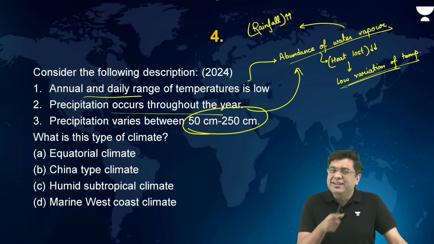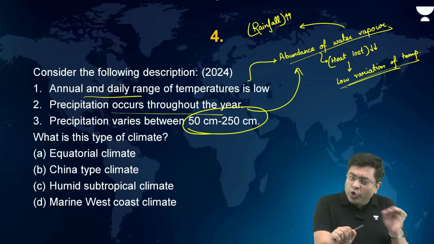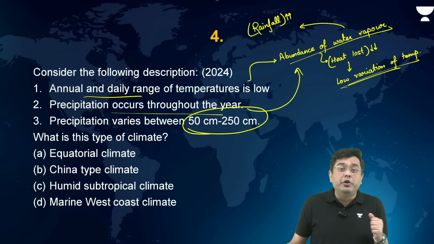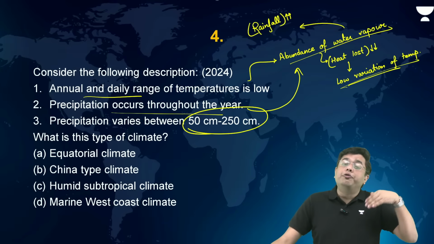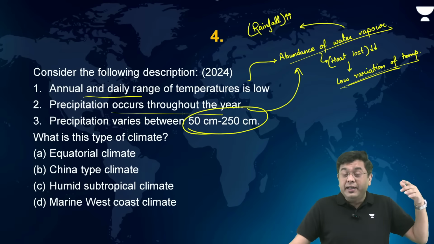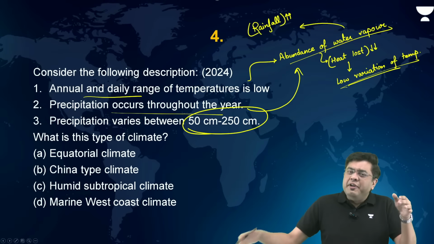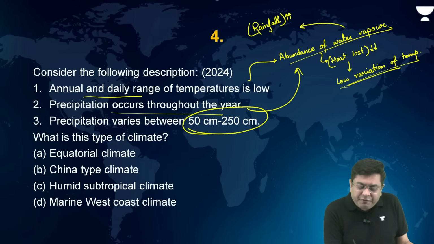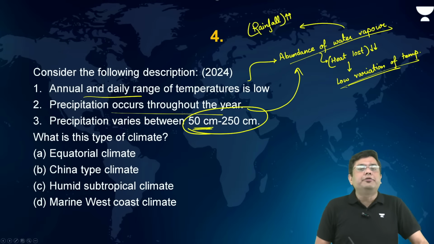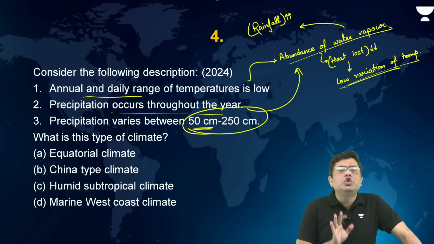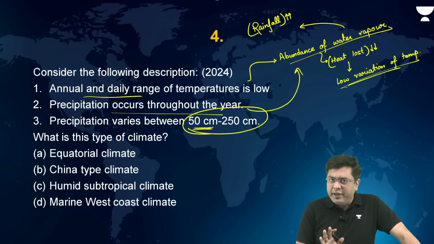Now you see at the region of the equator, those places, what is the amount of rainfall received? Somewhere around 400 centimeter to 1000 centimeter, 500 centimeter, 300 centimeter. It will never fall back to 50 centimeter in the case of equatorial climate, right? So that is something which you will not find in the region of the equator.